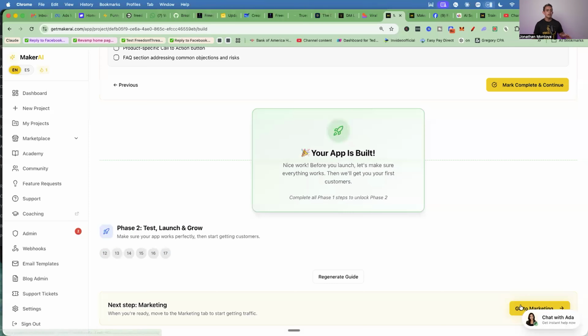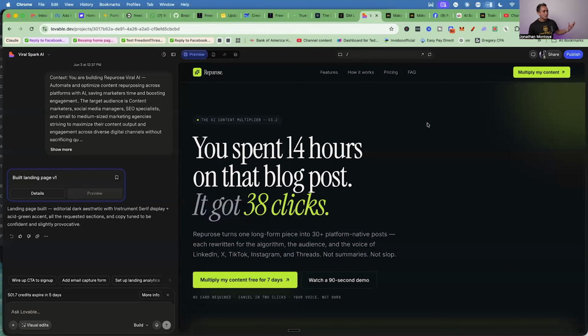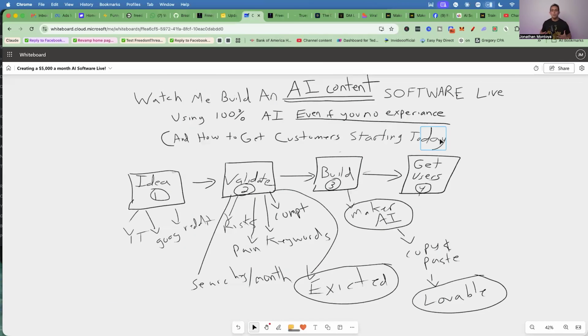But more importantly, okay, I want to go to this marketing section here on the bottom right. Oh, there we go. Check it out, guys. It built the entire software, okay? At least the homepage. As you see, the building part is actually pretty easy. But this is what I want to focus on, is getting customers, okay?